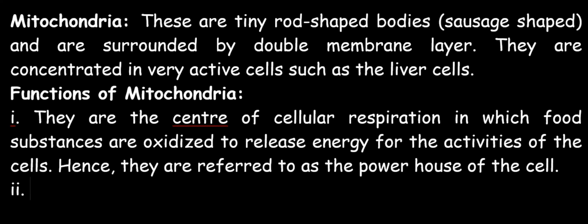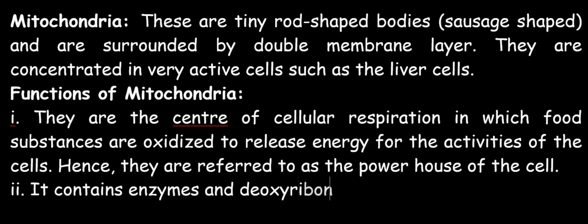Two, the mitochondria contain enzymes and deoxyribonucleic acid, DNA. These enzymes carry out oxidative phosphorylation. By oxidative phosphorylation, we mean addition of phosphate. They carry out oxidative phosphorylation of adenosine diphosphate, and when you add a phosphate group to adenosine diphosphate, you get adenosine triphosphate, also known as what?